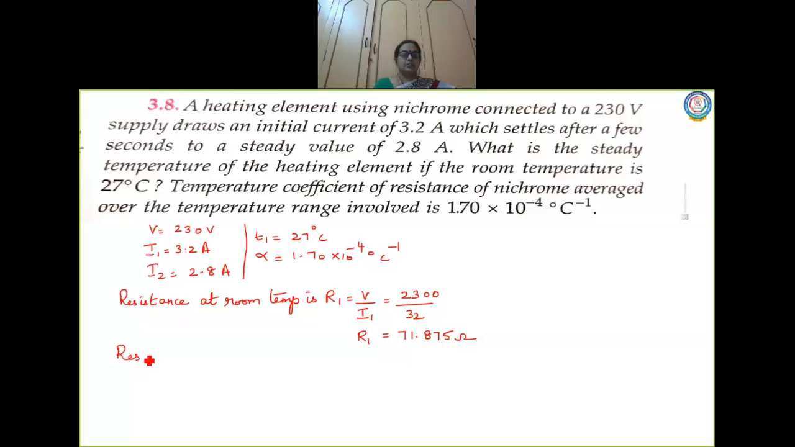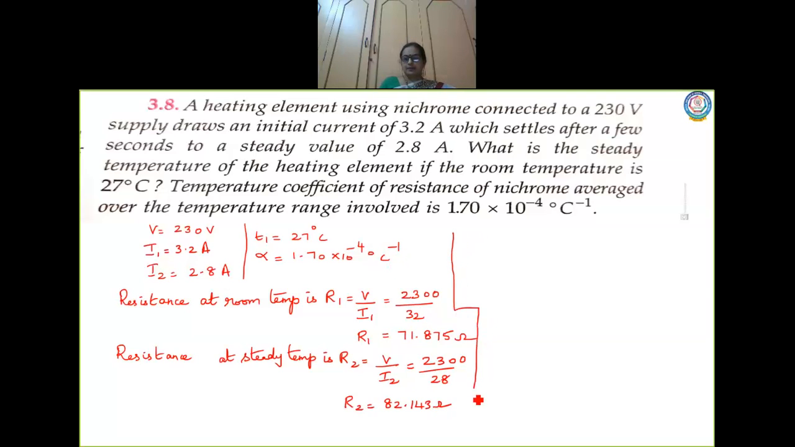Then again you have to find out resistance at steady temperature. Steady temperature resistance is R2, which is equal to V by I2, children. Again V is 230, I2 is 2.8, make it as 28. Again take the 0 to the numerator. So R2 will be 82.143 ohm. Okay. Now what is the temperature coefficient formula?